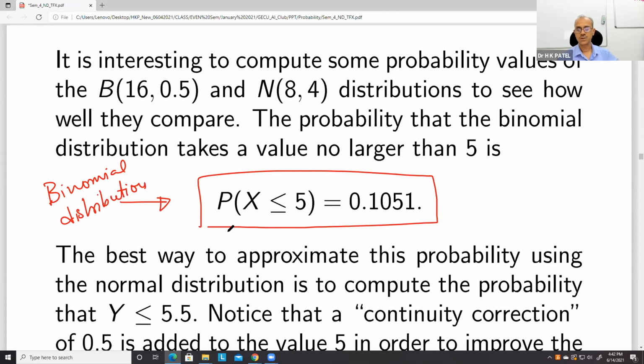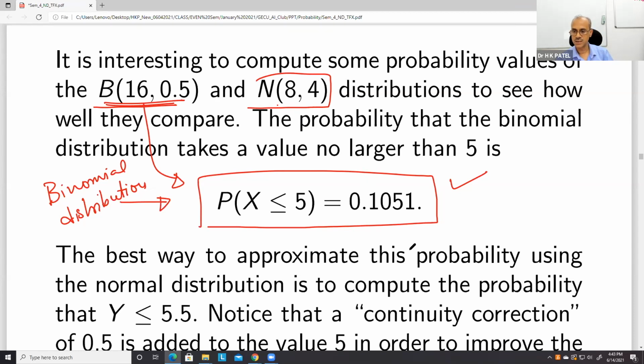So what is B(16, 0.5)? If you apply this, the probability of X less than or equal to 5 is 0.105. But when we apply the normal approximation N(8, 4), this is the approximation of B(16, 0.5).